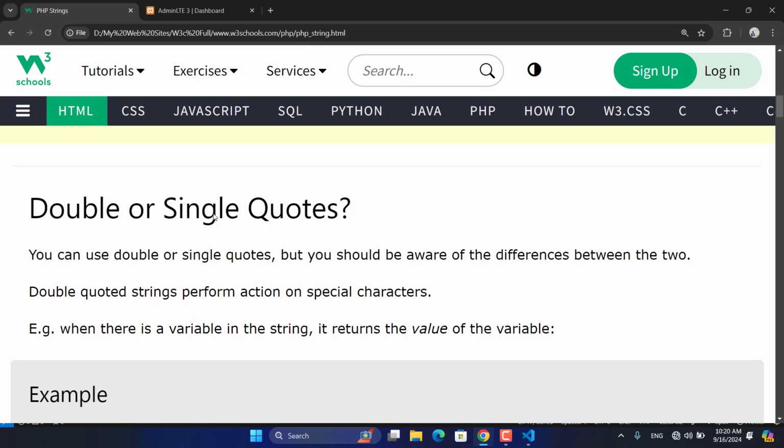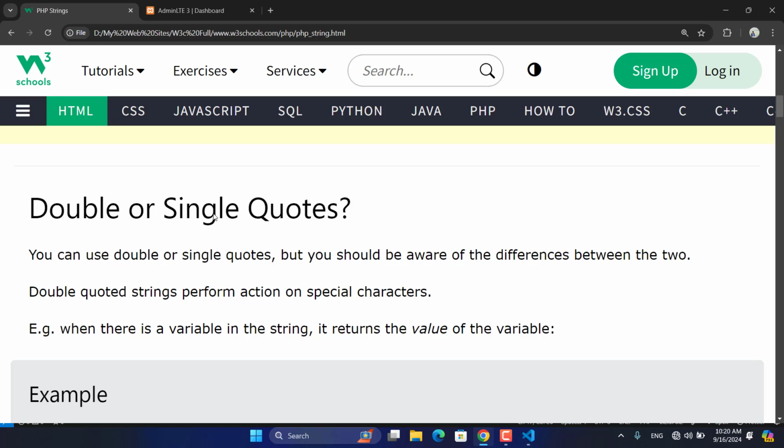So this was string. Strings are sequences of characters. We can use them in two ways, either with single quotes or with double quotes. When you use single quotes, we can't do special operations like calculations, accessing variables, or displaying variable data.